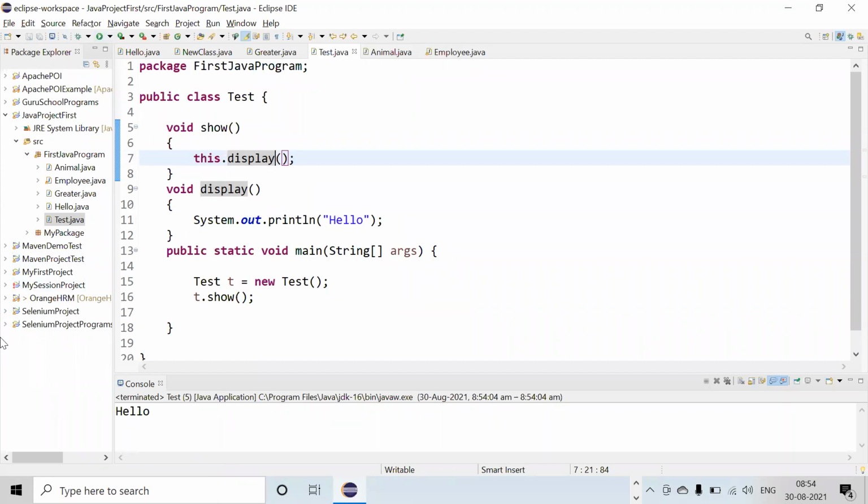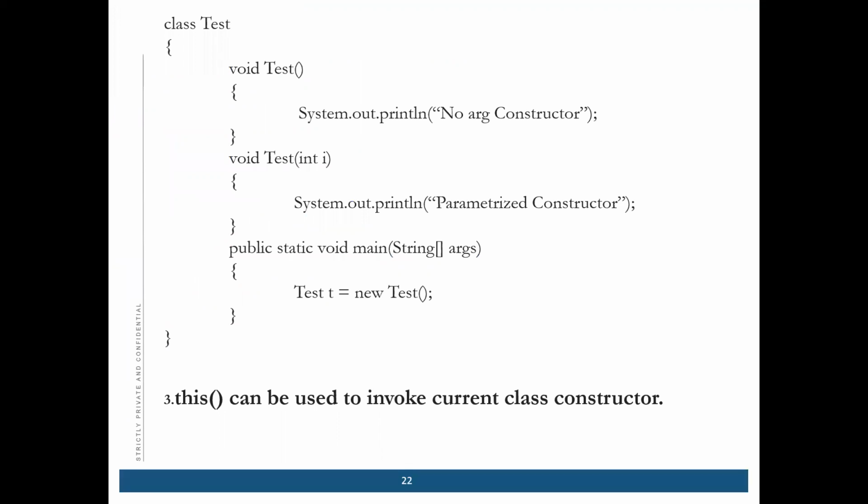Is that understood to you? What is the use of this keyword? Yes. Okay. Next is, this method can be used to invoke the current class constructor.